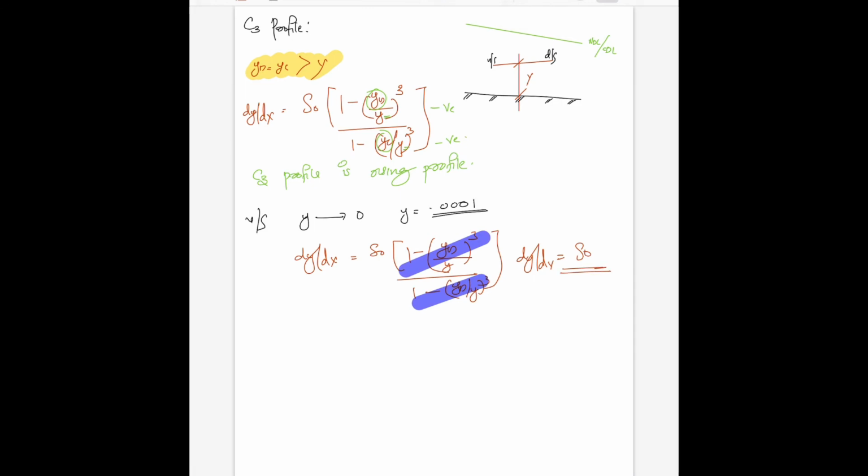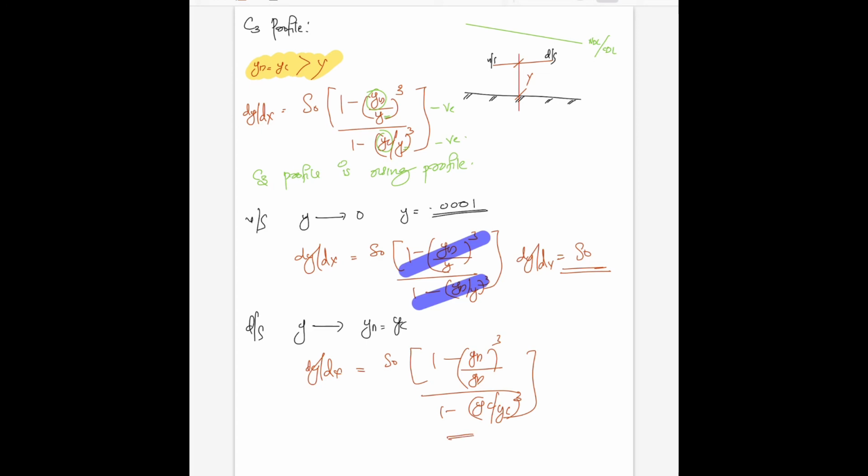Now at the downstream side, y is tending to yn equal to yc. So let us apply that also over here. dy by dx is equal to S0 into 1 minus yn by yn, the whole cube by 1 minus yc by yc, the whole cube.